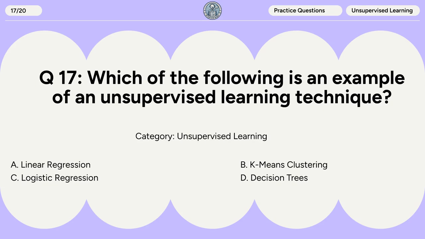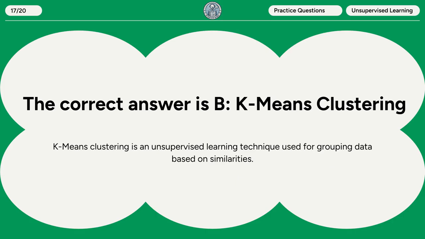Question 17. Which of the following is an example of an unsupervised learning technique? A. Linear regression. B. K-means clustering. C. Logistic regression. D. Decision trees. The correct answer is B. K-means clustering. K-means clustering is an unsupervised learning technique used for grouping data based on similarities.